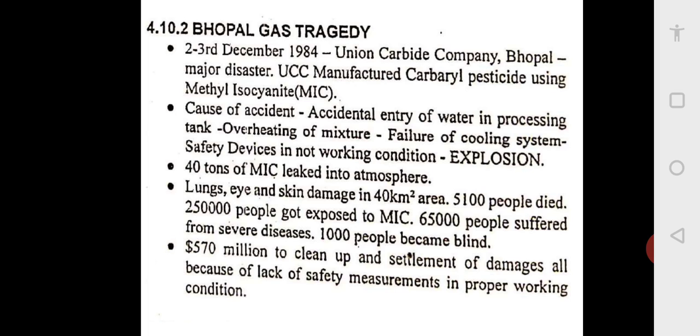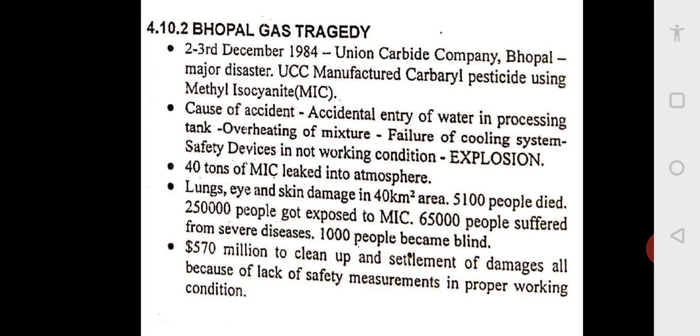First of all, there are some safety devices available in all industries. And secondly, these were not in working condition in the plant. Also, there was some accidental entry of water into the processing tank, which led to the overheating of the mixture used for manufacturing pesticide. And because of the failure of the cooling system, that is, the safety device not working, there was a huge explosion. It happened in the night time, and 40 tons of methyl isocyanate gas leaked into the atmosphere.